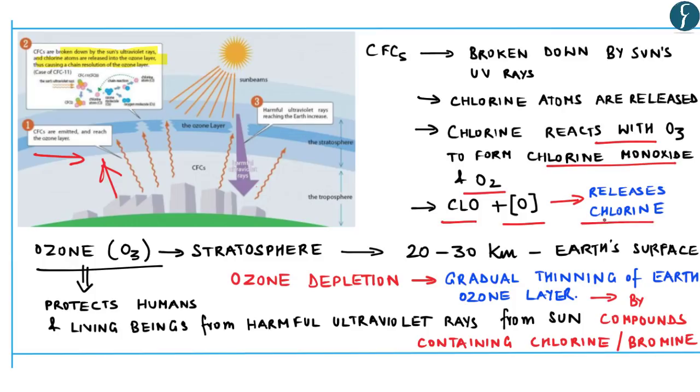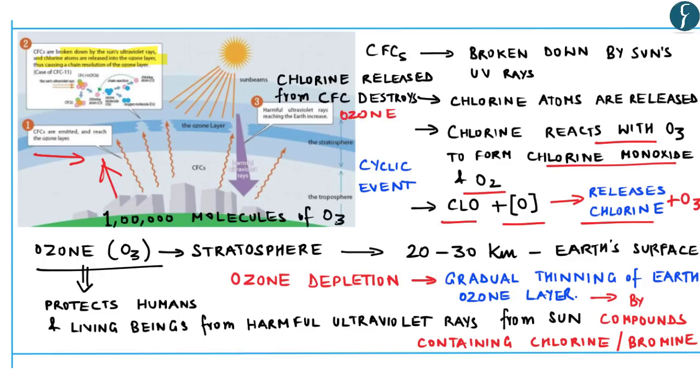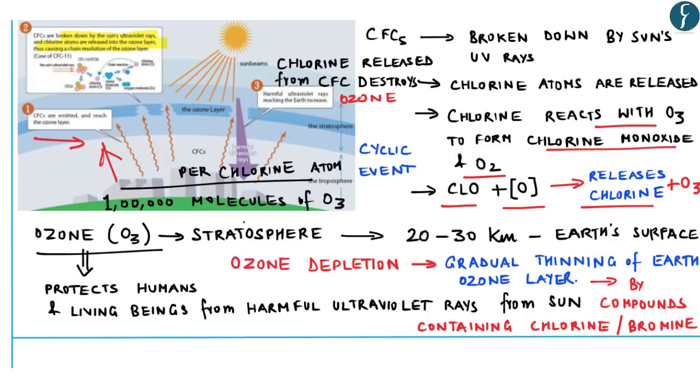This chlorine then reacts with another molecule of ozone, creating a cyclic event or a sort of chain reaction. Thus, chlorine released from these CFC compounds destroys ozone in a catalytic reaction, where roughly 1 lakh molecules of ozone can be destroyed by one chlorine atom.